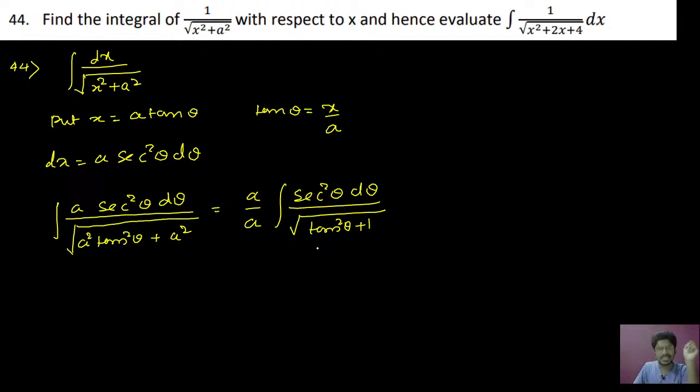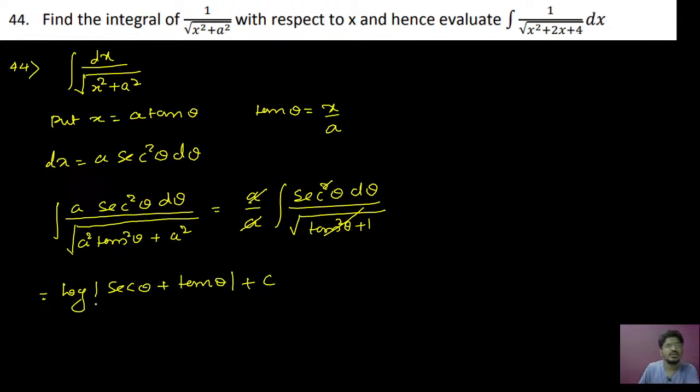We know that tan square theta plus 1 is secant square theta. Root of secant square theta is sec theta. So I will cancel sec theta and sec theta, and here a and a are cancelled. So you got integration of sec theta d theta. That will be equal to log of mod of sec theta plus tan theta plus c.